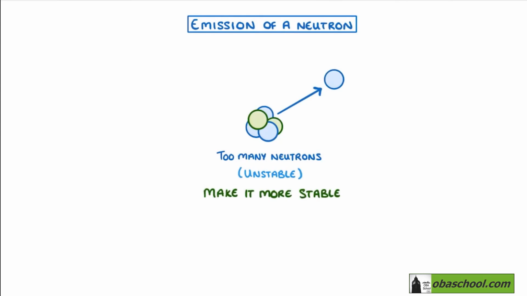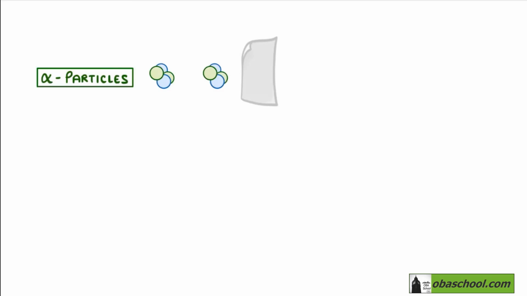emitted neutron is uncharged. It can pass through substances more easily than the alpha particle or beta particles. So to recap, alpha particles are made up of 2 protons and 2 neutrons. They will be stopped by a single sheet of paper.